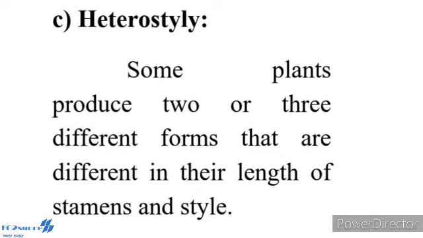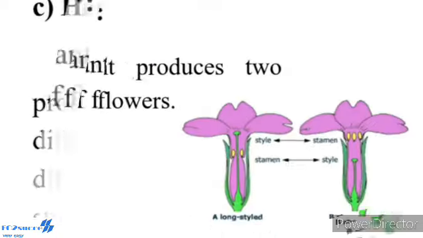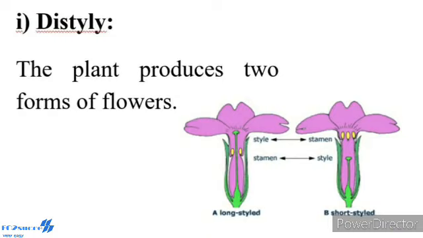Another one, heterostyly. Some plants produce two or three different forms of flower that differ in the length of the stamens and style. Pollination will take place only between organs of the same length. This includes two types, distyly and tristyly. Distyly means the plant produces two forms of flower: pin or long style, long stigmatic papillae, short stamen and small pollen grain; thrum-eyed or short style, small stigmatic papillae, long stamen and large pollen grain. These characters are found in the Primula plant.